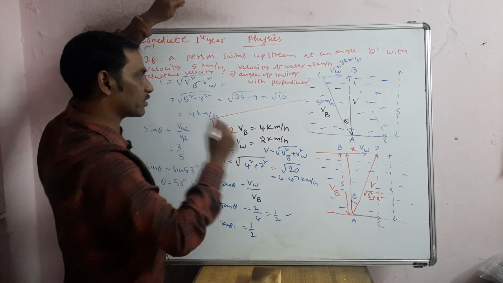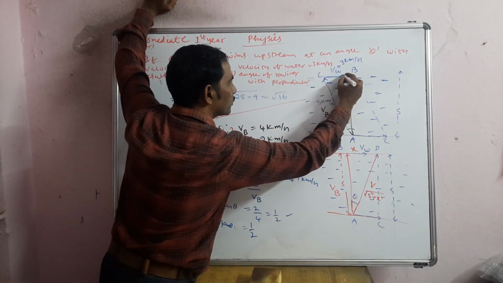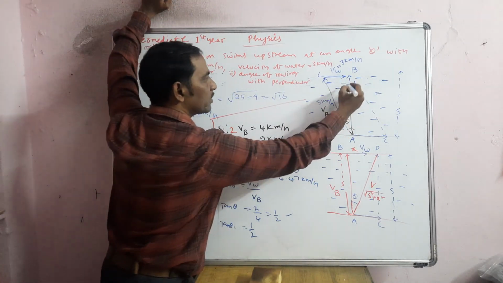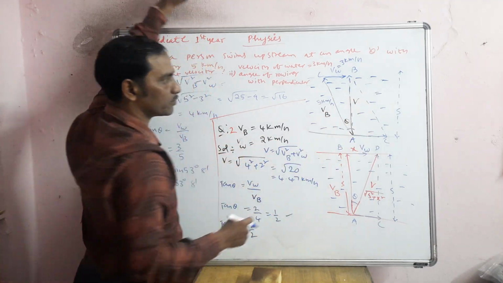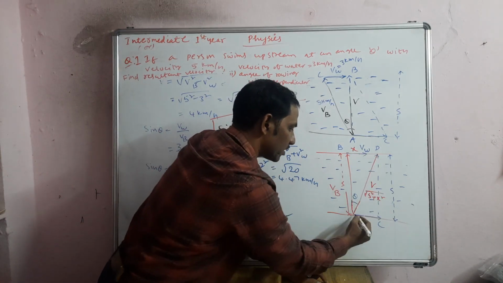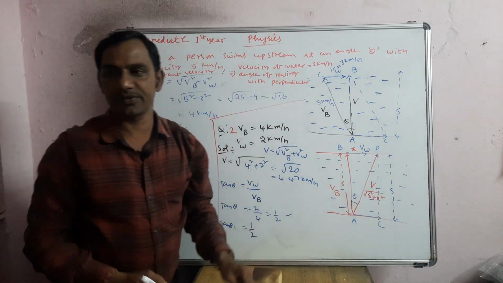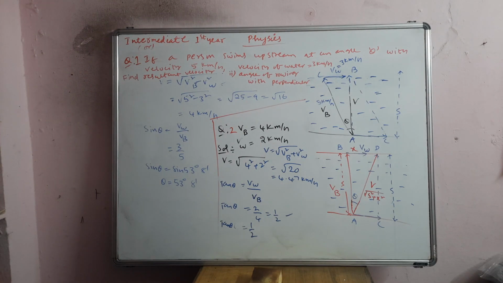What is the triangle law? If two sides of a triangle are taken in one order, then the third side taken in the opposite order will give the resultant. So here it is the resultant. Here also, this is one and this is one, and the third side we are taking in the opposite direction. I just want to say tan inverse of 1 by 2, that is 0.5.